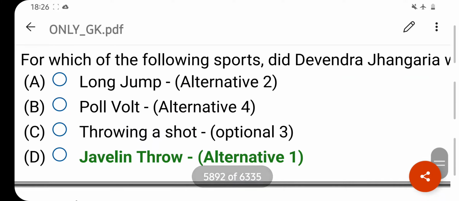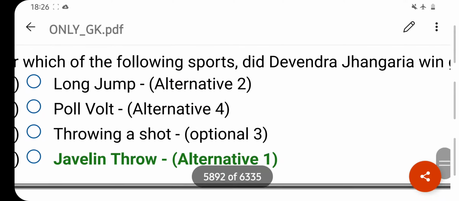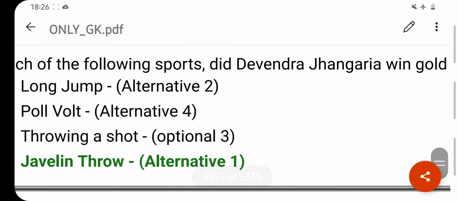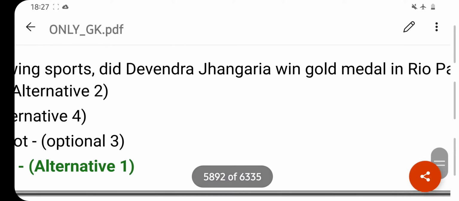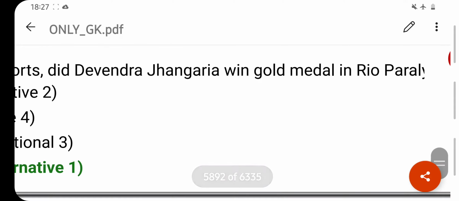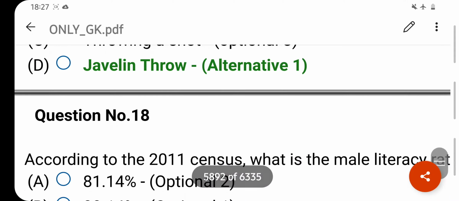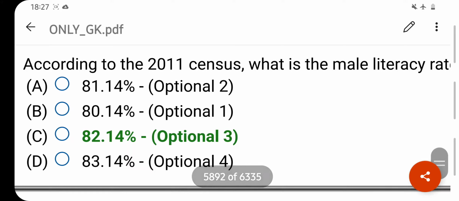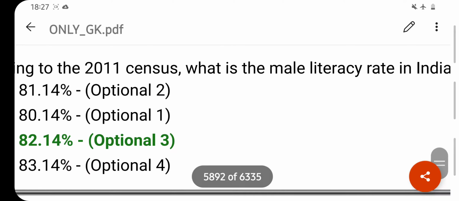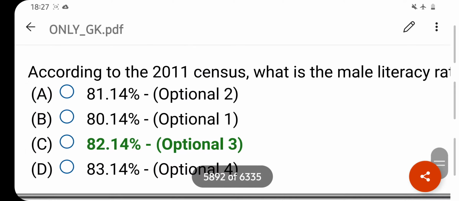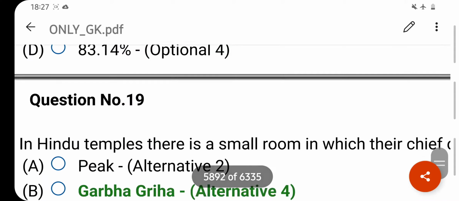For which of the following sports did Devendra Jangaria win gold medal in Rio Paralympic? Your right answer is javelin throw. Option D is your correct answer. According to the 2011 census, what is the male literacy rate in India? Your right answer is 82.14%. Option C is your correct answer.